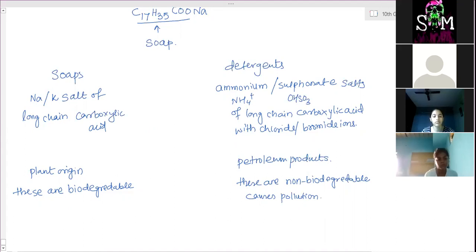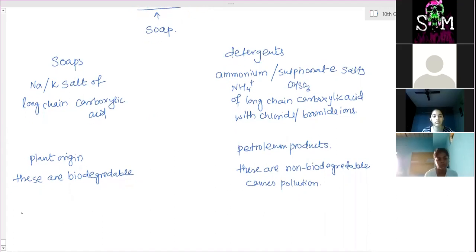One more very important part: the cleansing action of soap is not effective in hard water.